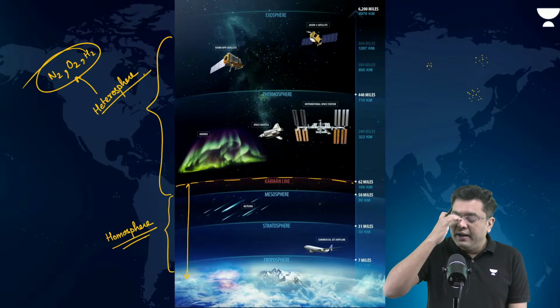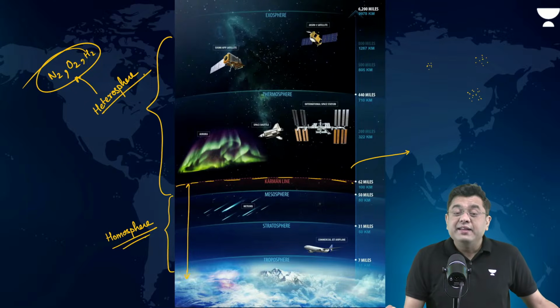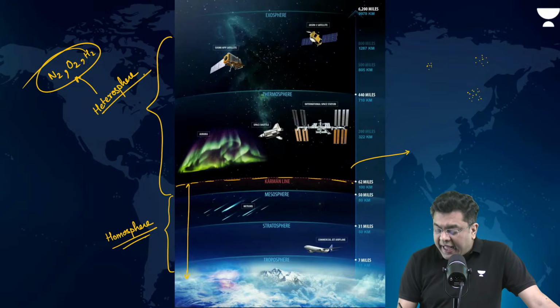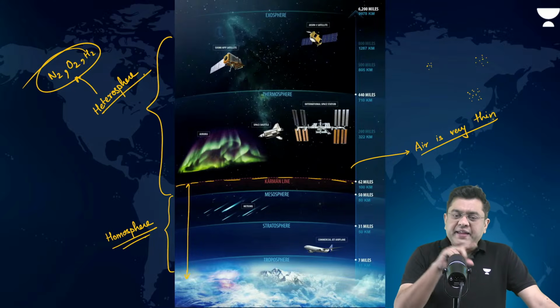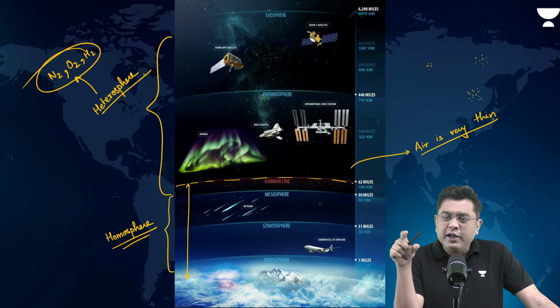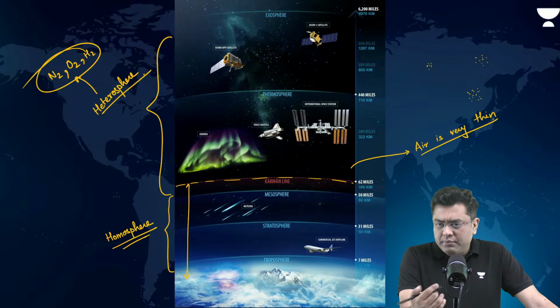We say that. But beyond the Kármán line, it is said that the space begins and air is very thin, very thin. So troposphere is the layer of atmosphere absolutely sticking to the earth's surface, right?